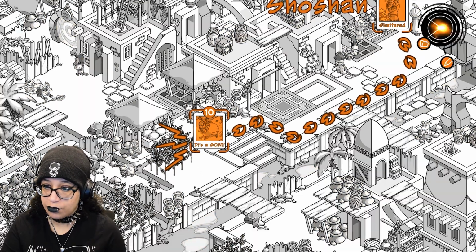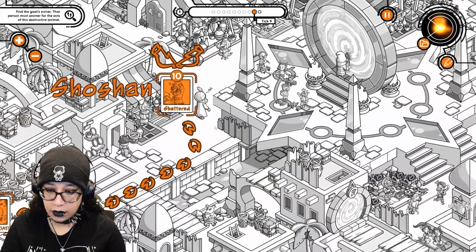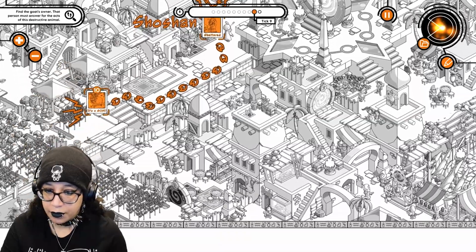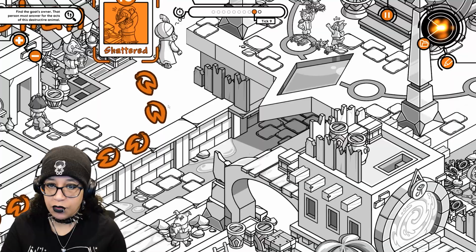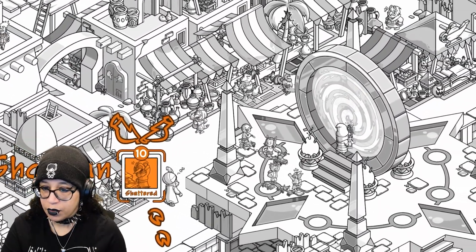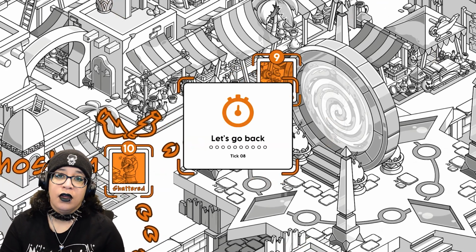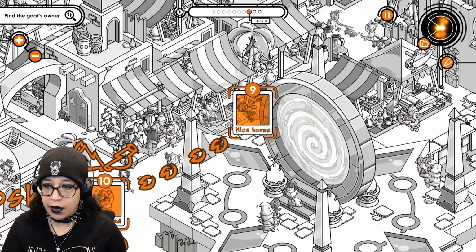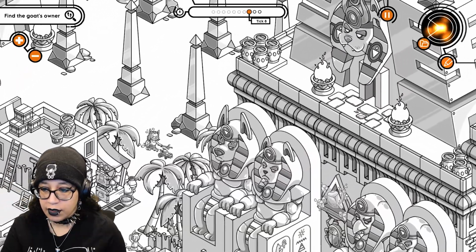Alright, so the goat must have come from this way, right? Stop, I'm not doing that. He looks startled. Why? It looks like he's already startled. And this guy looks grouchy. The goat came from this way, so it's gotta be... Here he is. Here's the goat again, right? That's him. Alright, I'm doing it. I'm doing a good job. I've been playing this game for an incredible amount of time. Alright, we're going back. We're gonna keep looking for where the goat came from.